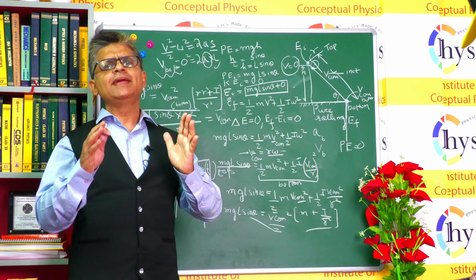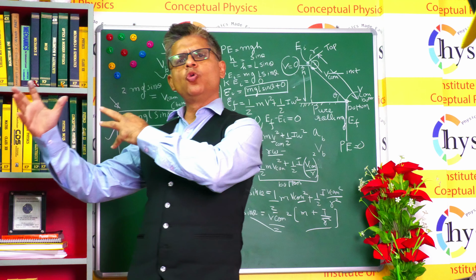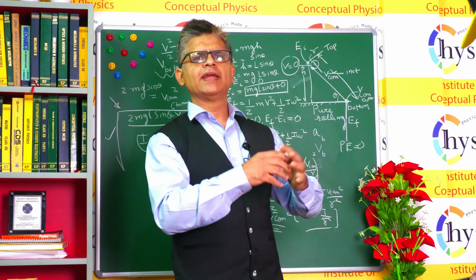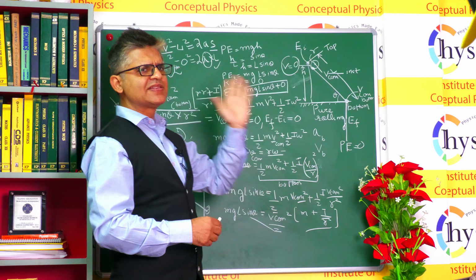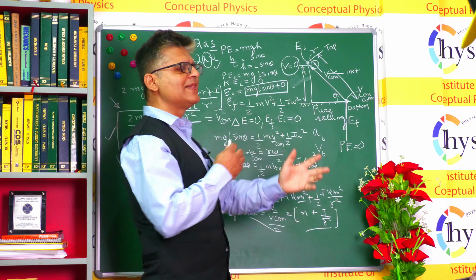So in an exam like NEET, they can ask you to compare the velocity of two bodies, velocity of the hoop and the velocity of the disc. They will give you the masses, they will give you the radius, so you can calculate the moment of inertia. Put the answers. They will say the ramp is of the same length. Maybe the ramp is of double the length. Maybe the angles are different.